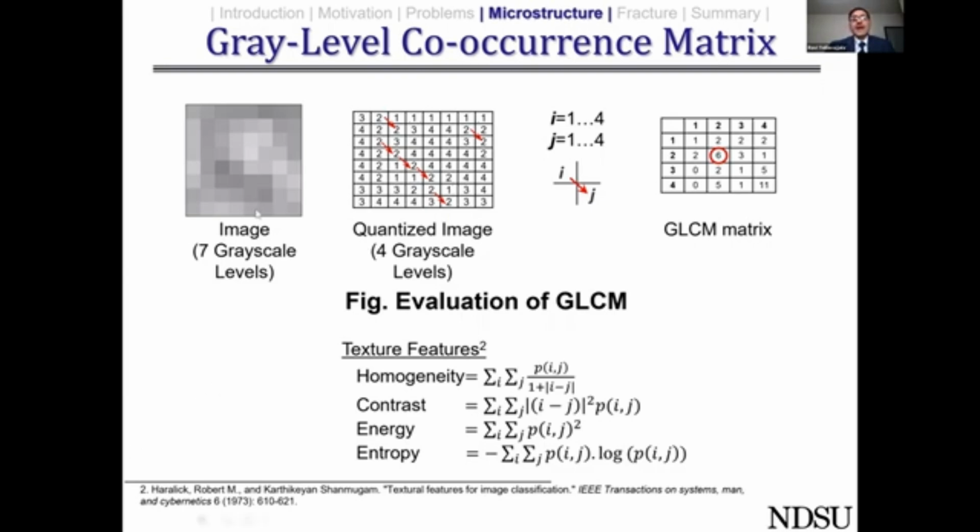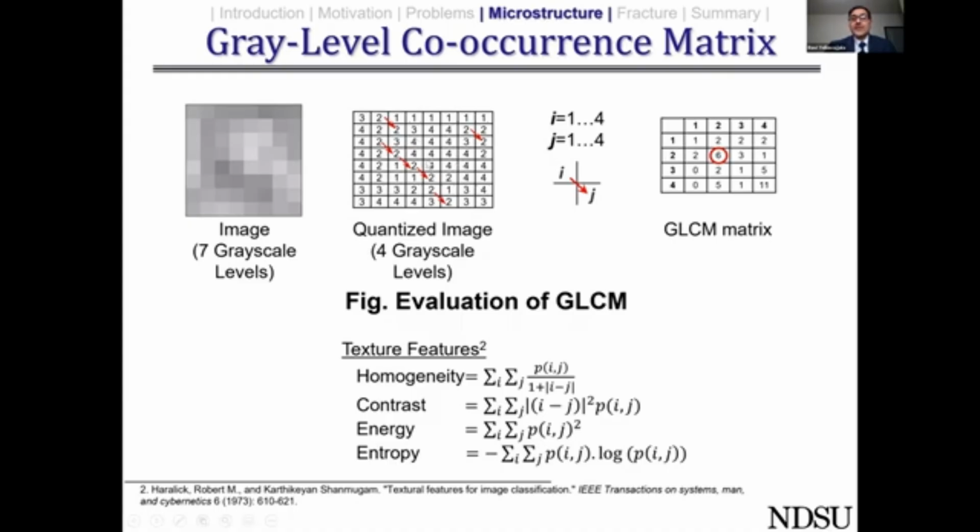So here we had a simple image which had 7 grayscale levels. So what we have done is, for the sake of saving more amount of computational time, we used quantization techniques to even reduce it to 4 grayscale levels. Quantization is nothing but just a binning technique. So here you would have numbers ranging from 1 to 4.